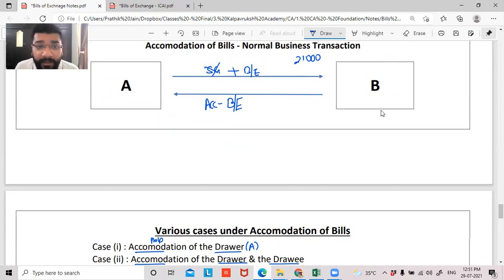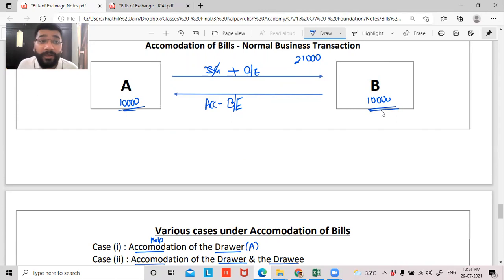Now, why is B doing this, guys? In this case, this is not a case only where A wants the money. Here, both A and B wanted money. Both of them wanted, guys, 10,000 each. They had their personal commitments of 10,000 each. So both of them went to a lot of people asking for help, but nobody helped them.